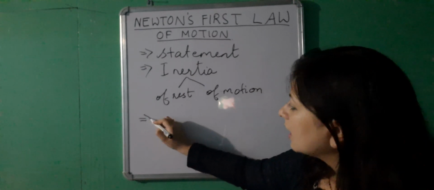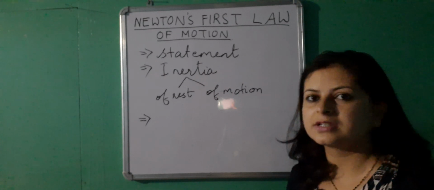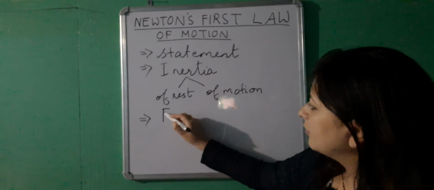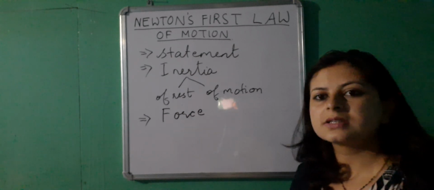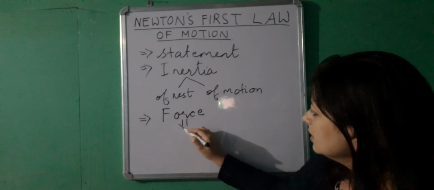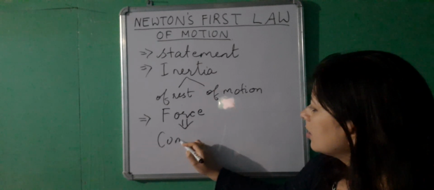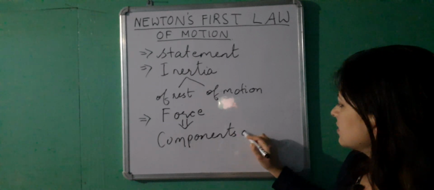Then another definition can be learned after knowing the first law of motion, that is a very important concept in physics, kinematics, that is force. After which we will also learn about components of force.